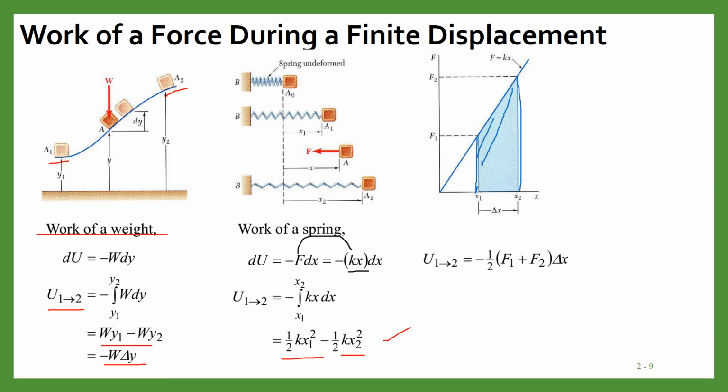So the shaded portion will give you the total work, which is nothing but minus 1/2 (F1 + F2) delta X. So this is how you can calculate the work of a force during a finite displacement for certain situations.